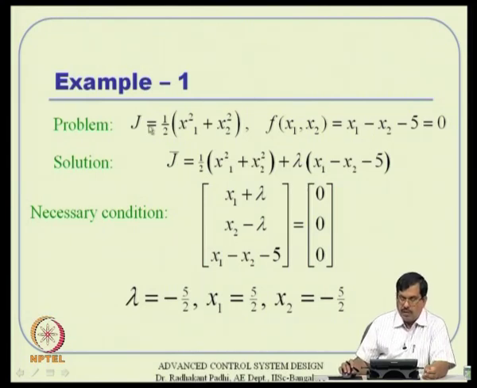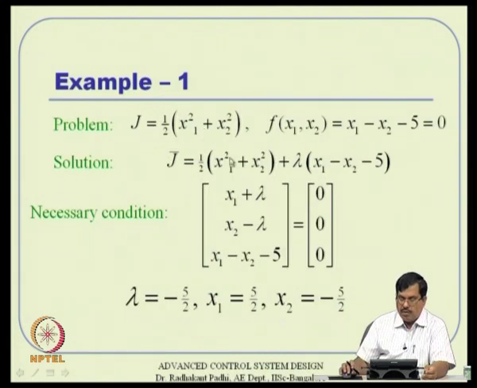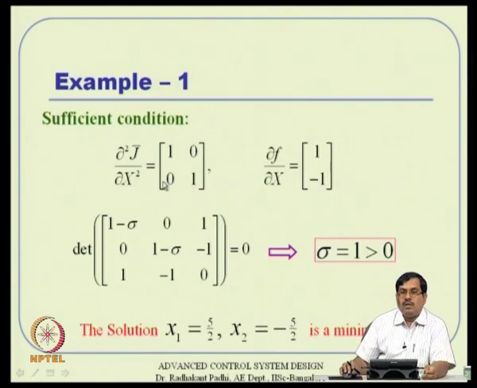So, for example, if you take the same quadratic cost function with a slightly different constraint equation, then you can proceed with the same idea, and when you apply the necessary conditions, it gives you that kind of a solution actually. Now, what about sufficiency? I have this second derivative turns out to be identity here. So, I will take a second derivative, but just because the second derivative eigenvalues are 1 1, I am not yet done, I have to do this other thing actually. So, I take del f by del x, it turns out to be that way. So, I put it here, okay, and this is the transpose of that.